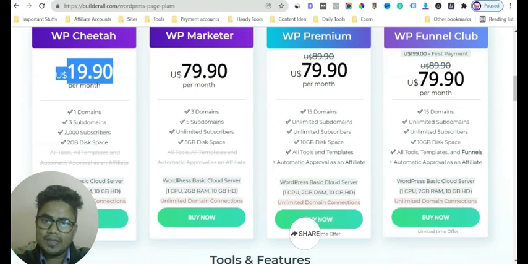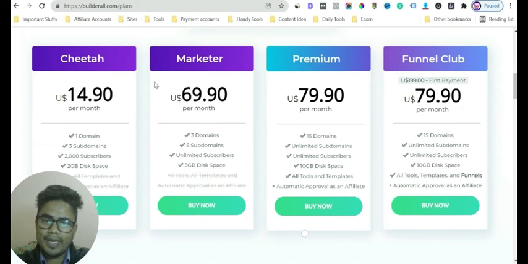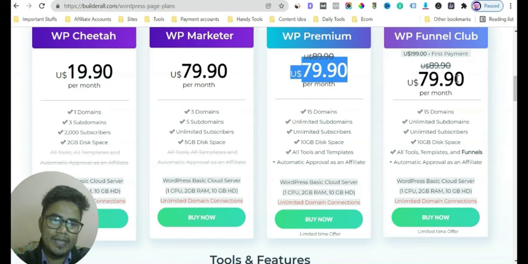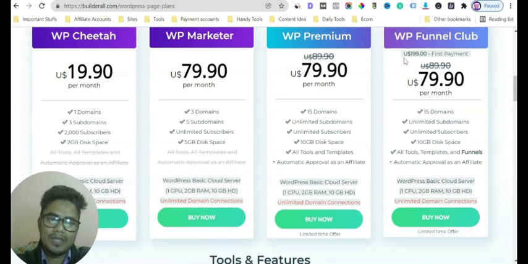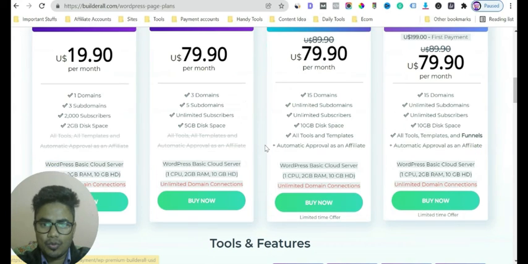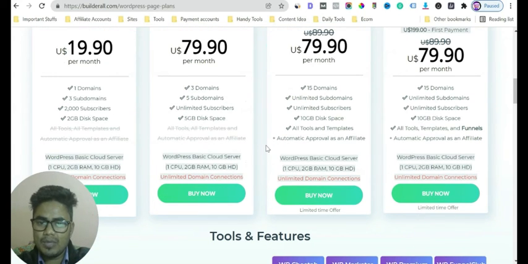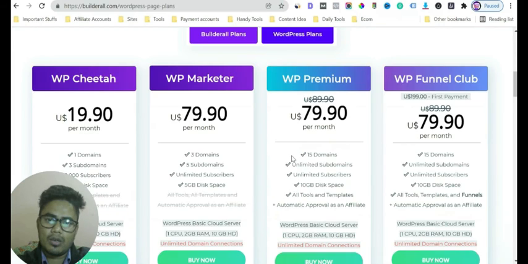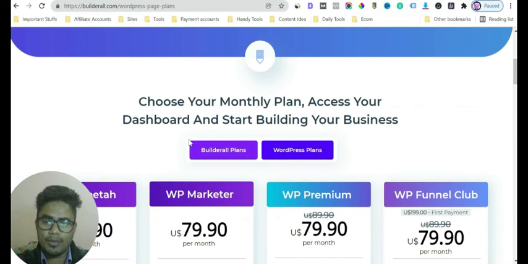This is the WP Cheetah. The Builder plan here is 14.90 and it's 19.90, and all other plans are 69.90, 79.90, 79.90 and 79.90 plus 199 the first month. So the basic difference is that in the WordPress plan you also get 1 CPU, 2 GB RAM, 10 GB of hard disk, which is a WordPress basic cloud server. It's a dedicated cloud server. So this is the basic difference between their WordPress plan and Builderall plan. There was a lot of confusion about this.